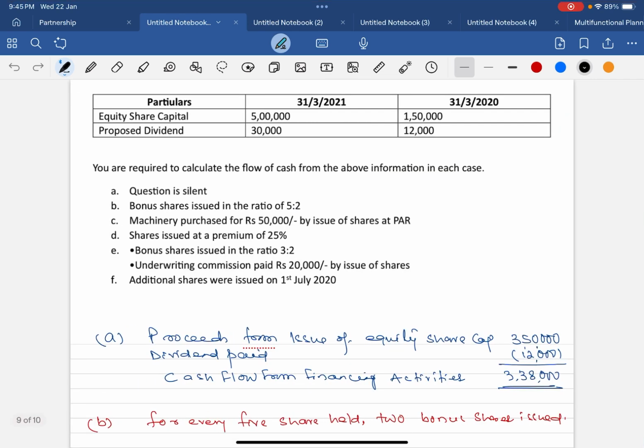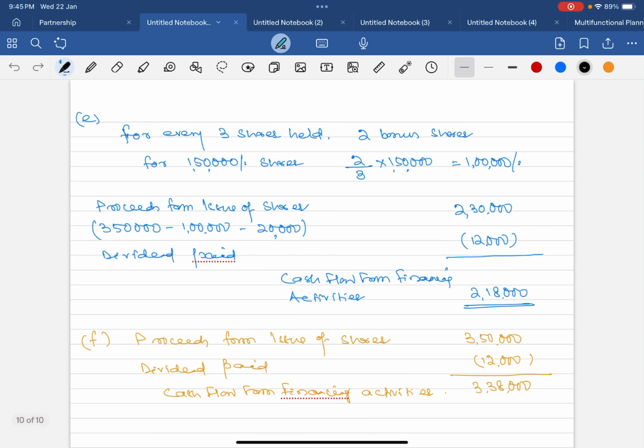And last one, additional shares were issued on 1st July. Remember here date doesn't matter, because the dividend is not to be paid on the shares issued in between. So proceeds from issue of shares will be 3,50,000, dividend paid will be 12,000. So thus the cash flow from financing activities will be 3,38,000.